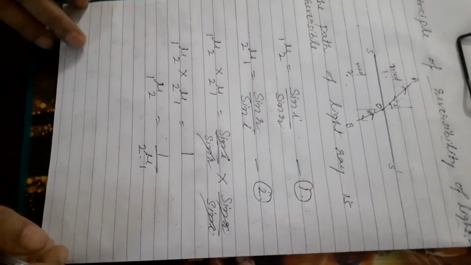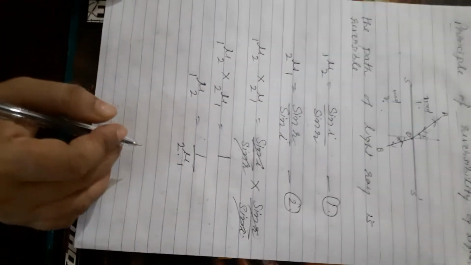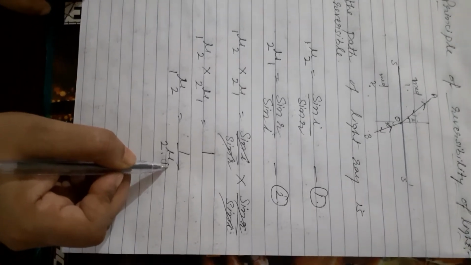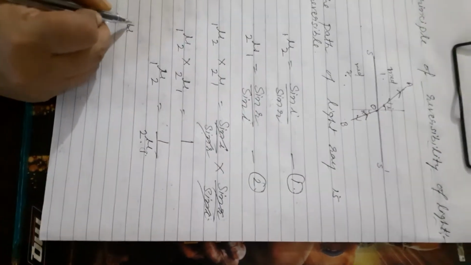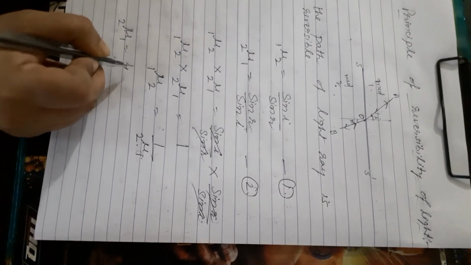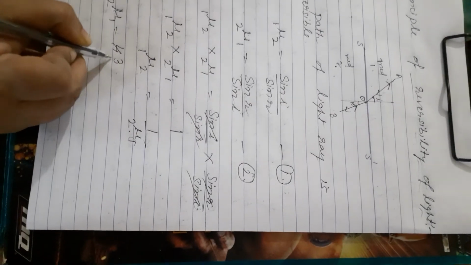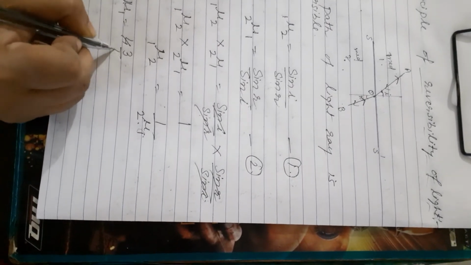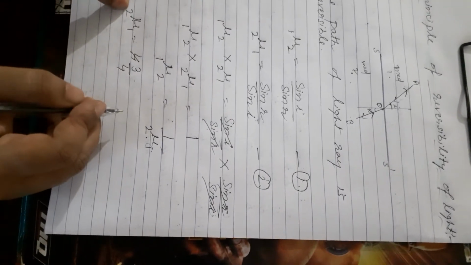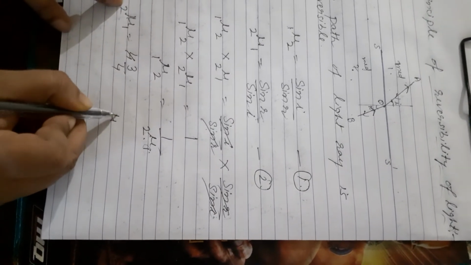Now I will give you an example. Suppose the ray is going from glass. The refractive index of the first medium is given as 4/3, or sorry, 3/4. Then what will be the refractive index of the second medium? How will we find it?